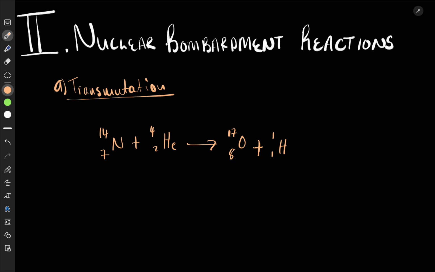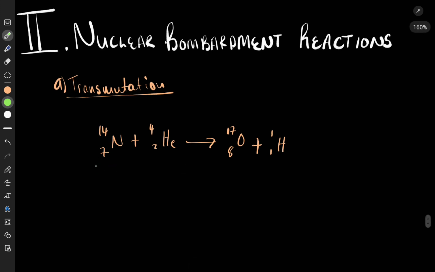Now, when we have this, we have important particles. Here's the one. This is called the target. This is the target nucleus, the one we are shooting at. Let's not say target element, because we are focusing on the nucleus.